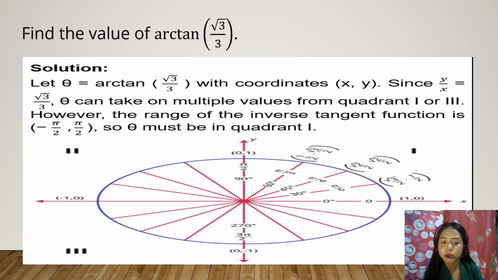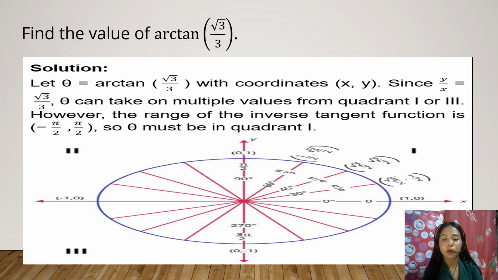Okay? 30 degrees man si tangent, di ba? So, ang gamito nato nga triangle is ang katong 30, 60, 90 aron ma-visualize siya. Mao pud ang tama nga gamiton. Okay. So, giunsa pud pagkuha si square root of 3 over 3. Okay, so we have 1 over square root of 3.